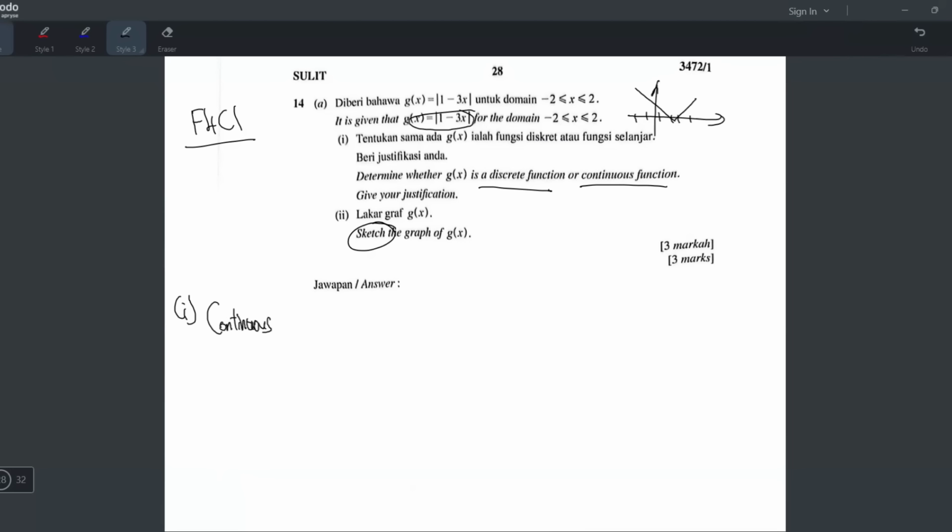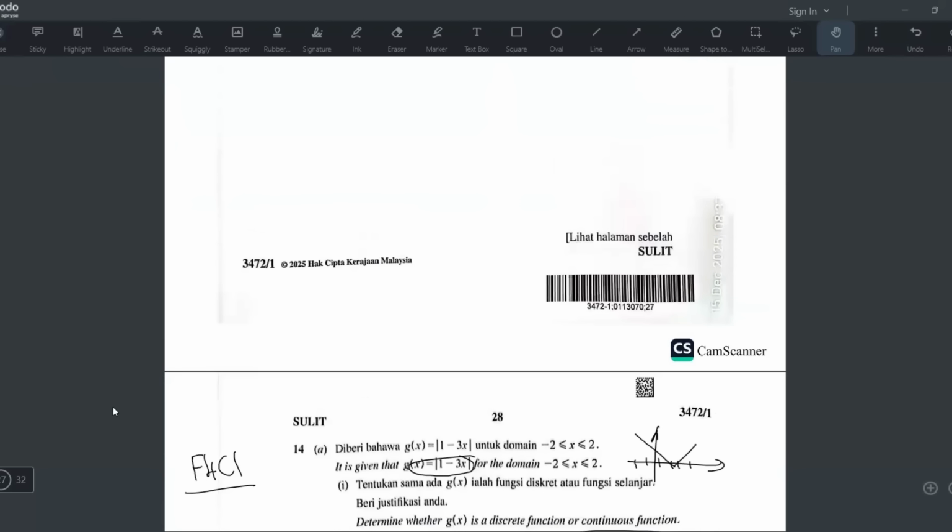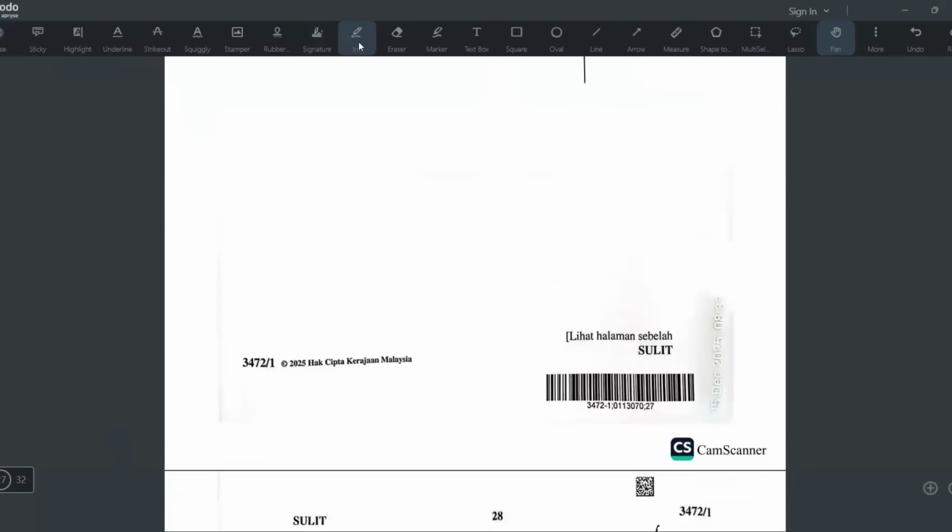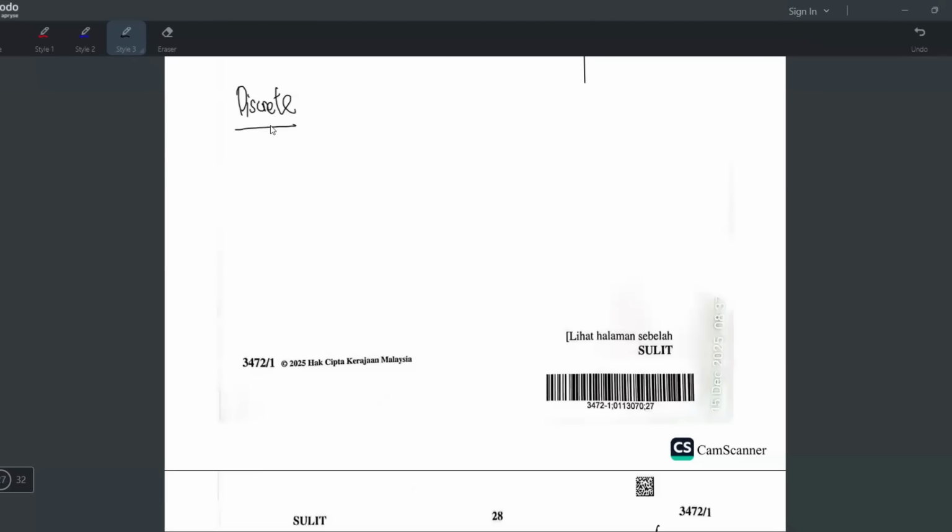So I'm going to give you some notes here to explain discrete and continuous. I'll write here: discrete. For discrete, it has distinct, separate values, and we can call them countable integers.